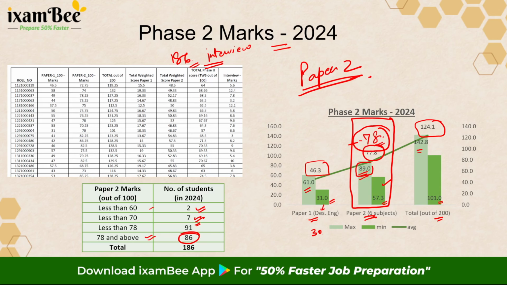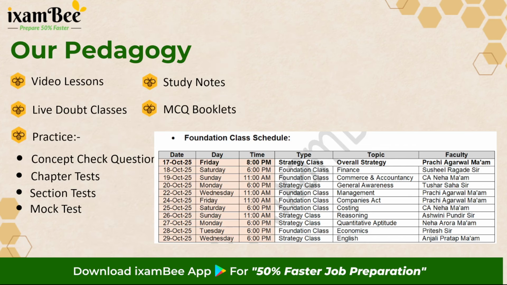Does that mean it is difficult for non-finance students to clear paper 2? Absolutely not. It is very, very easy if you know what to prepare, how much time to spend on which topic, where to study word by word, and where to strategize well, and how to ensure that your concepts are clear so that you can clear and aim for all the questions that come in the exam.